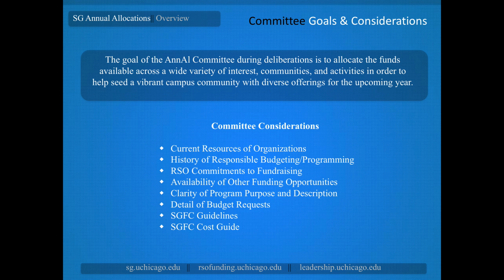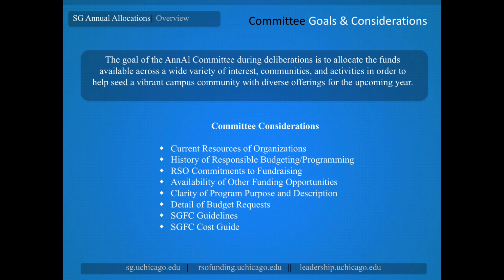They're also going to consider the availability of other funding opportunities. There are lots of different funds on campus, some of which have a particular focus, whether it's the arts, a specific academic discipline, or multicultural events. They're all going to consider what other opportunities are out there, and if the event you're proposing fits with one of those other opportunities, they're probably going to expect that you find some level of support from those other sources as well.